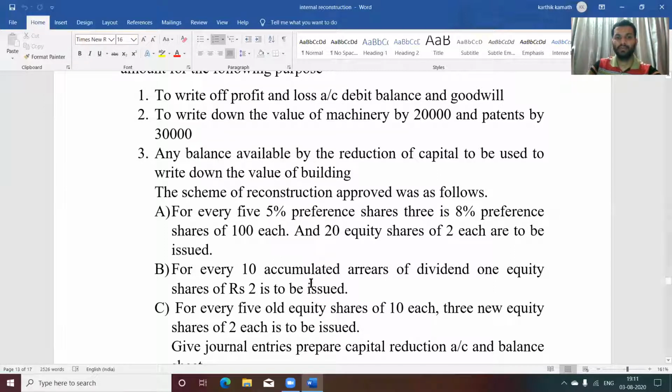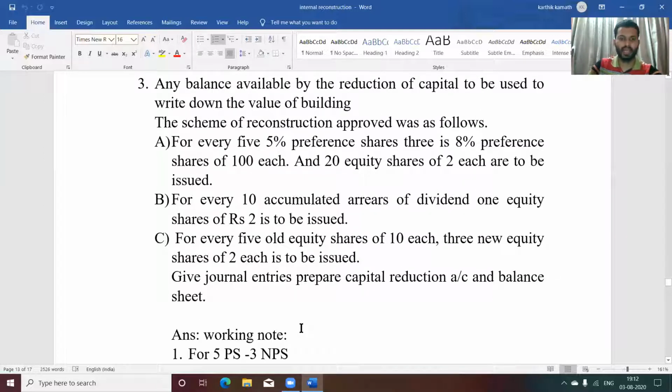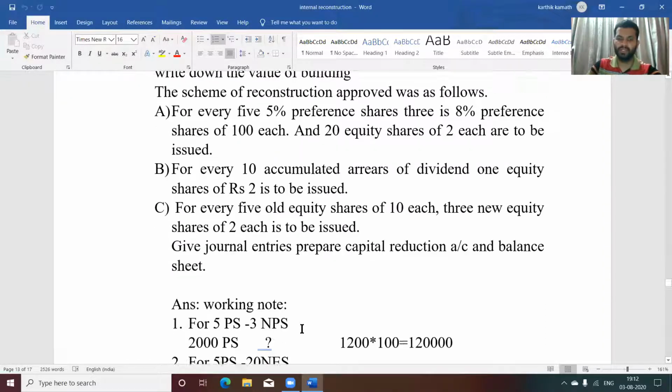For every 10 accumulated arrears of dividend, 1 equity share of 2 is to be issued. Then for every 5 old equity shares of 10 each, 3 new equity shares of 2 each are to be issued. Give journal entries and prepare capital reduction account and balance sheet. So see, this type of problem again comes for 24 marks, where you need to prepare everything, that is journal entry, capital reduction and balance sheet.